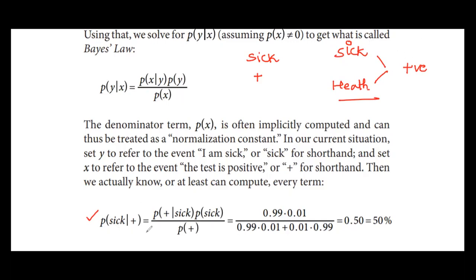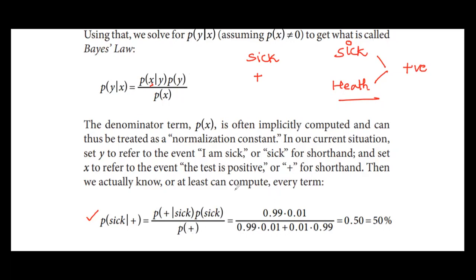The conditional probability, if we write it, will be like this. The probability of a person being sick when the test is positive is equal to, based on the Bayes formula, where here it is x, the probability of detecting as positive when the person is sick, times the probability of a person being sick, divided by the probability of positive.